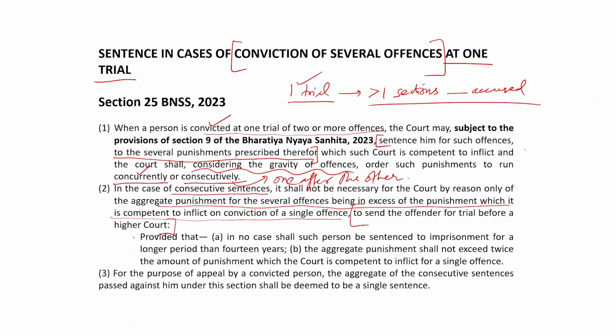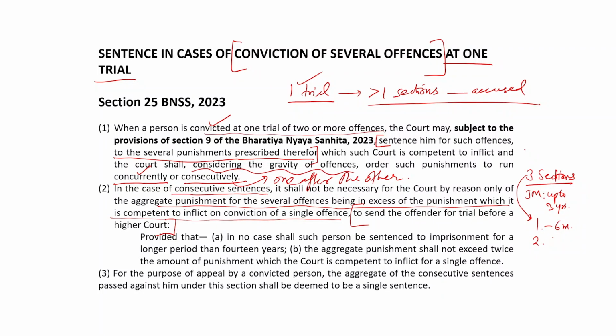So, suppose there are 3 sections before a court of judicial magistrates. Judicial magistrate, as we know, may pass sentence up to 3 years. Now, in one section, he passes 6 months.